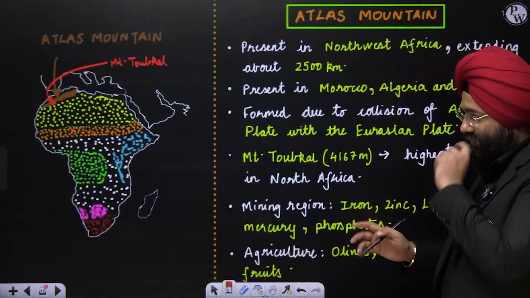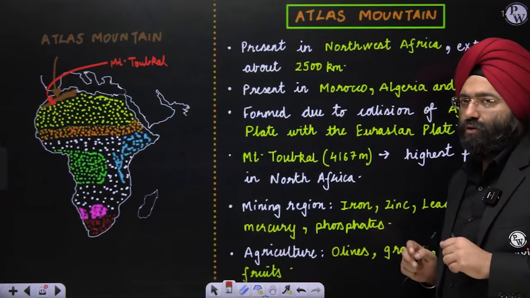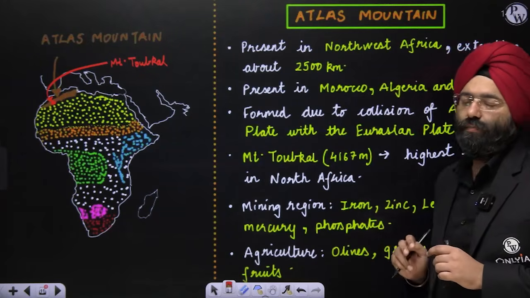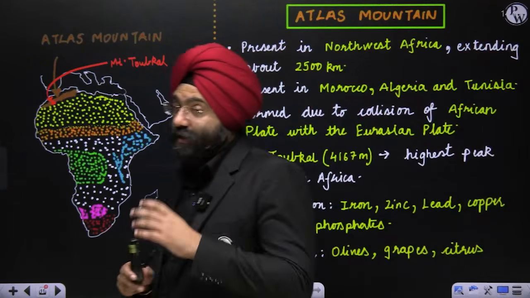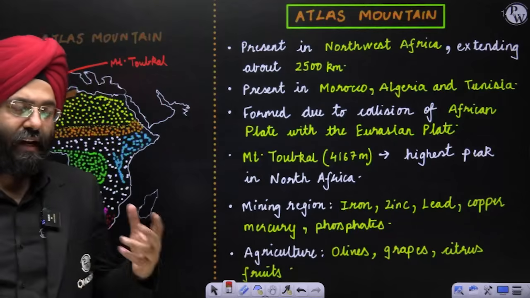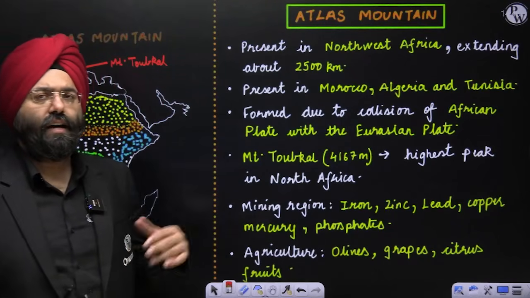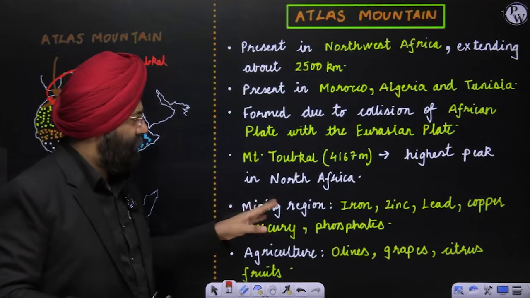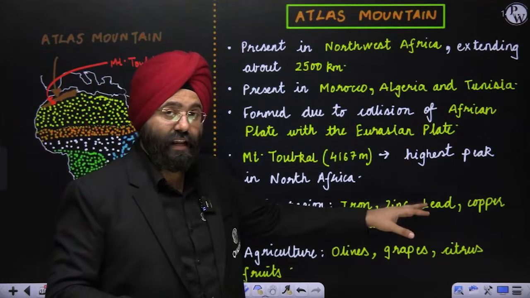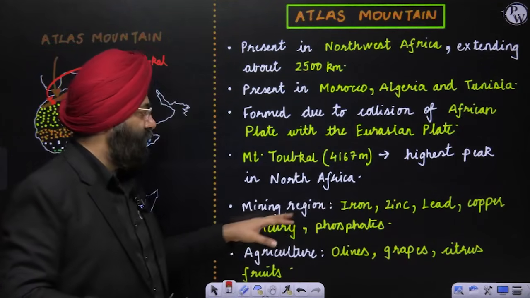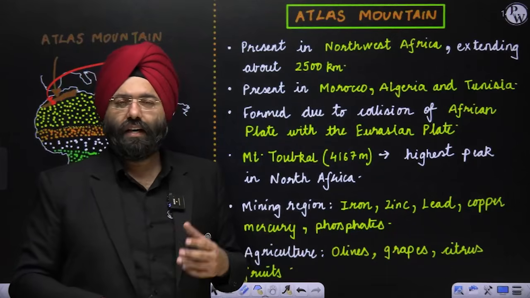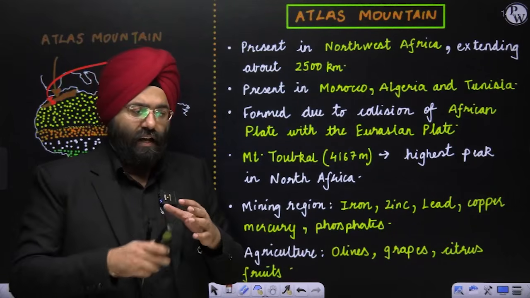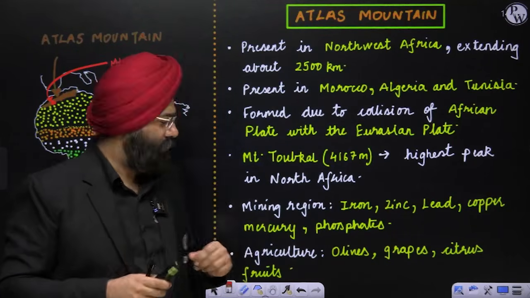Now, from the economic aspect also, please understand this region is very, very important. It has a lot of minerals, mining activities have been going on, along with, yes, agriculture in the associated or nearby regions. In mining, iron, zinc, lead, copper, mercury and phosphates are found here. So this region has a lot of mines and mining activities are going on.